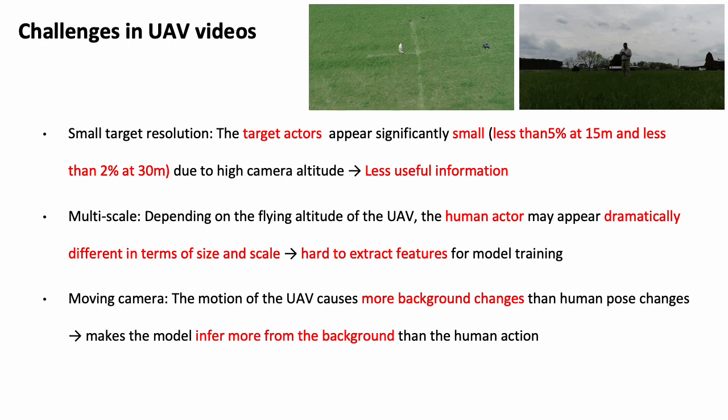First, most of the time, drones are flying at a high altitude, so the target actors appear significantly small, which results in less useful information. Second, depending on the flying altitude of the drones, the human actor may appear dramatically different in terms of size and scale, which makes it hard to extract features for model training.